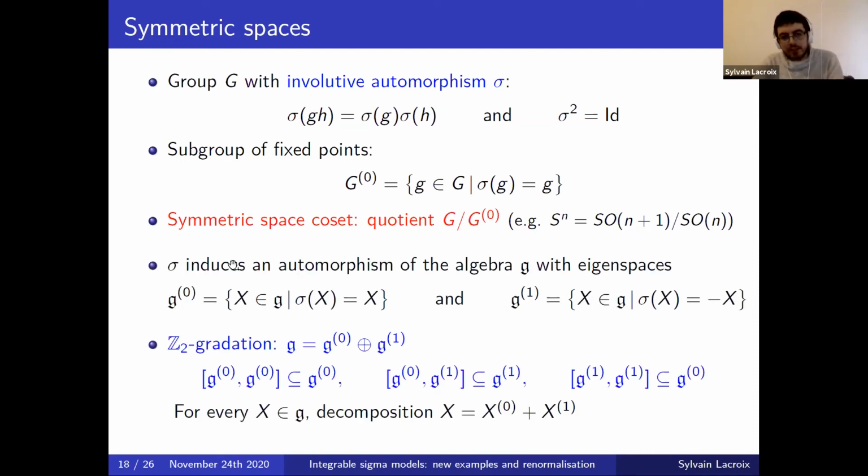And at the Lie algebra level, sigma will induce an automorphism of the Lie algebra g, which has two eigenspaces with eigenvalue +1 and -1. And these form what is called a Z2 gradation of the Lie algebra. So the algebra is g0 plus g1, where the commutator of g0 with g0 closes in g0. So g0 is a Lie subalgebra, which corresponds to this subgroup. Then g0 with g1 closes in g1. And finally, g1 with g1 closes back in g0. So that's what we call the Z2 gradation. And then for every element of the Lie algebra, we can decompose it as a part in the grading 0 plus a part in the grading 1.